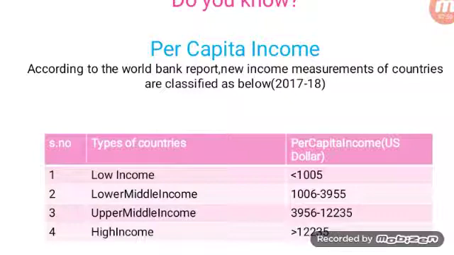So what is the next one? Purchasing power parity. What is purchasing power? It is nothing but how many units of goods can be purchased with a certain amount of money. The purchasing power of an individual varies with his or her income. When income is high, the purchasing power will be high. When income is low, the purchasing power will also be low. So, purchasing power parity is defined as the number of a country's currency required to buy the same amount of goods and services in the domestic market as $1 would buy in the US.